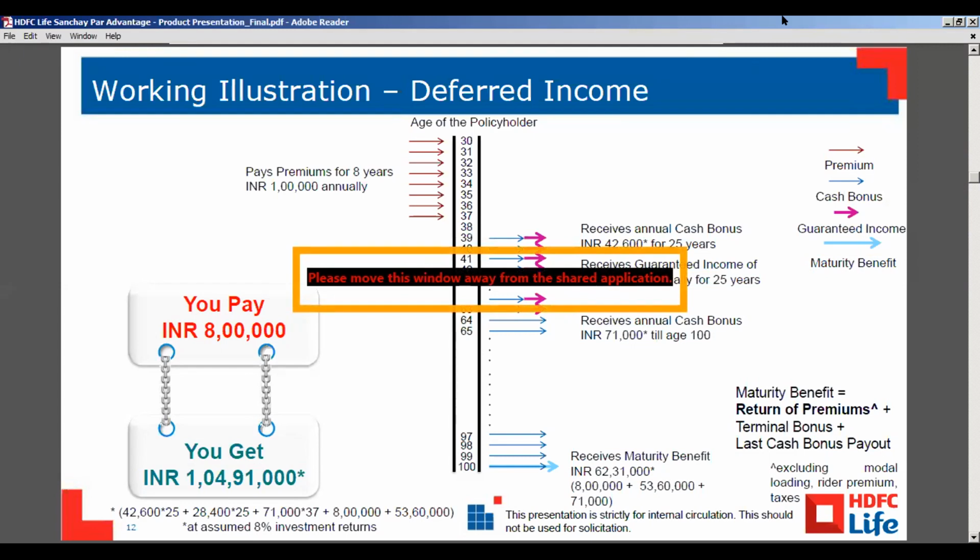I'm asking you, what did the company declare this year for last year's pay clients of Sanchay Par? Was the bonus declared at the rate of 4% or 8%? That's what I want to know.